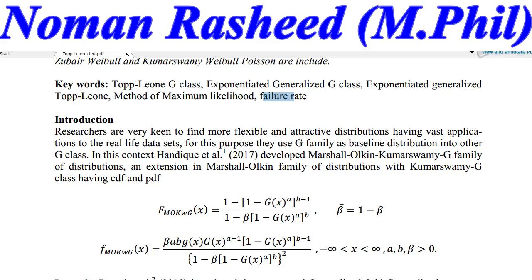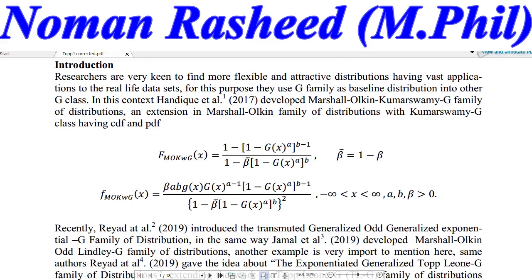So Handique et al. 2017 developed the Marshall-Olkin Kumaraswamy G class of distribution. They use the Kumaraswamy G class as a baseline distribution in the Marshall-Olkin G family of distributions, and also discuss its different properties. The PDF and CDF of the distribution were provided by Handique et al. 2016.